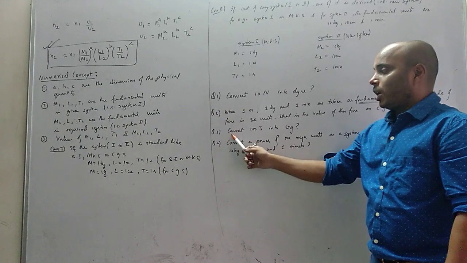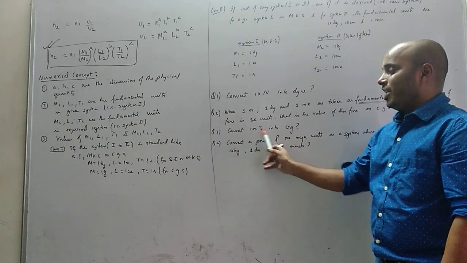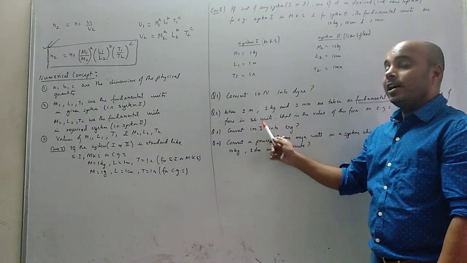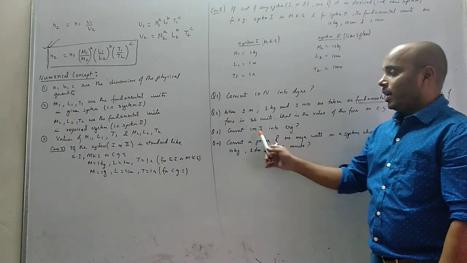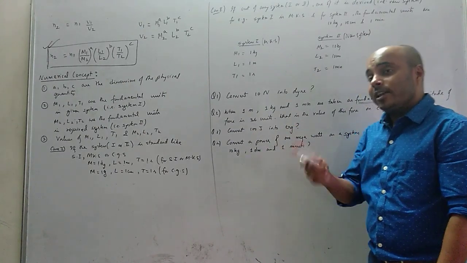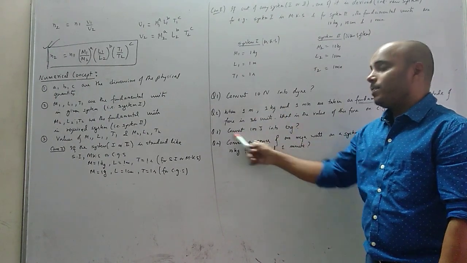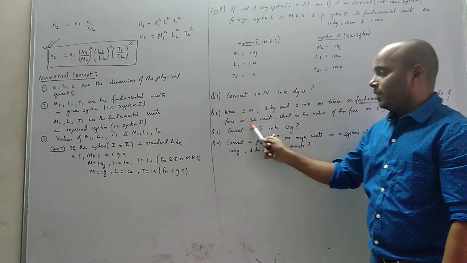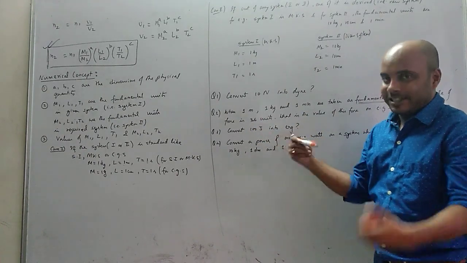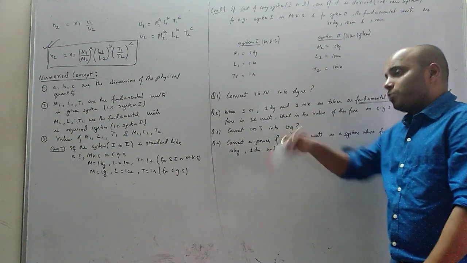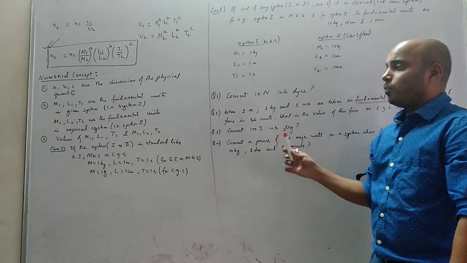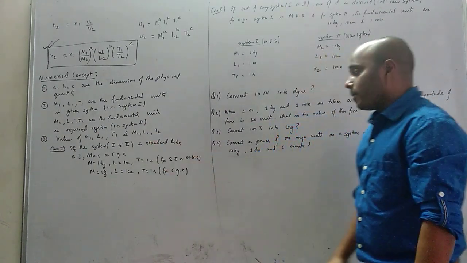Again, the third question: convert 100 joule into erg. Again, you should know this. Joule is the SI system unit of energy. Erg is the CGS system unit of energy. Again, this question and the previous one are the same. 100 joule is given in the MKS system, the SI system, and we convert into erg, that is the CGS system. System 2 is CGS. That is, both systems are standard. Okay, now check this one.